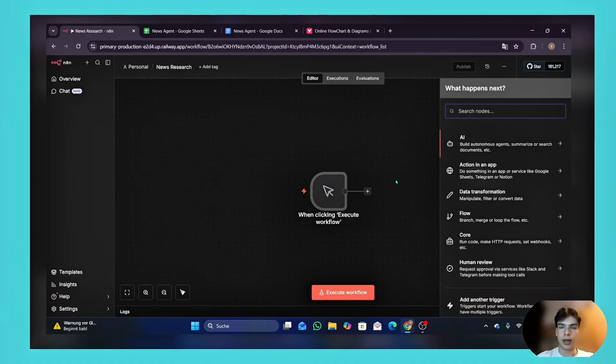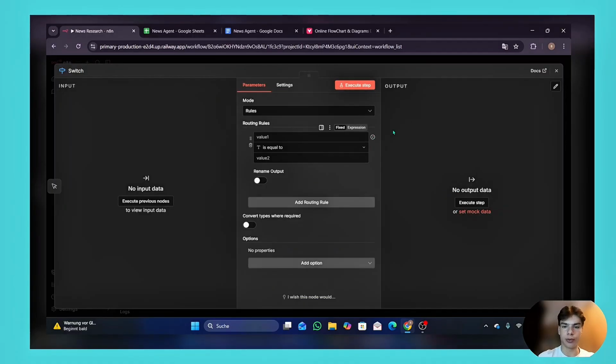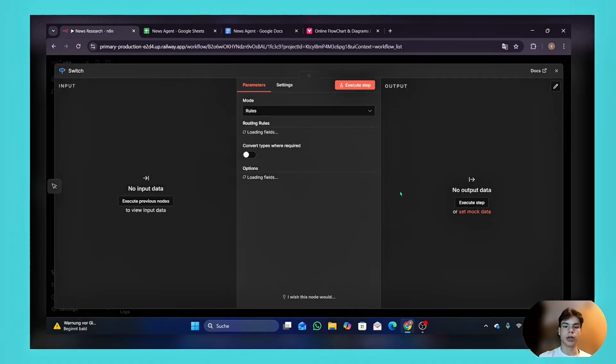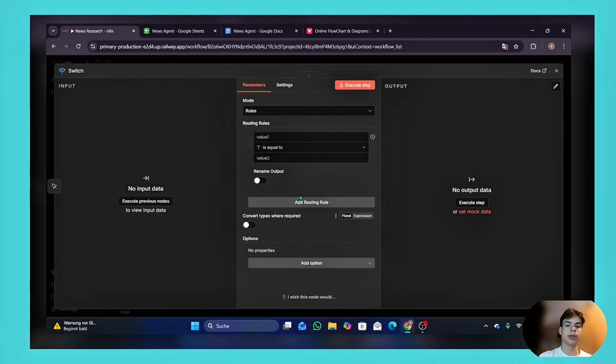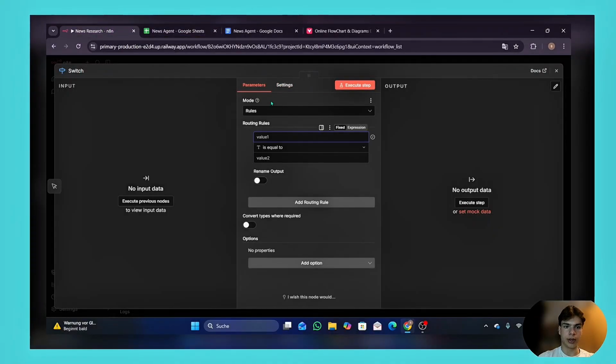So let's do that. Next, we have to use the switch module. So just write switch and add it to the workflow. Switch is basically a node that divides the workflow into paths, and you can also put some conditions in there, but you're not required to do that. You can also just split the workflow, and we're going to do that. So let's write the names of the sources we're going to use today. We have Bloomberg, Financial Times, and the Wall Street Journal for the overall topic of finance. So we can call this finance. These are going to be the sources of finance.